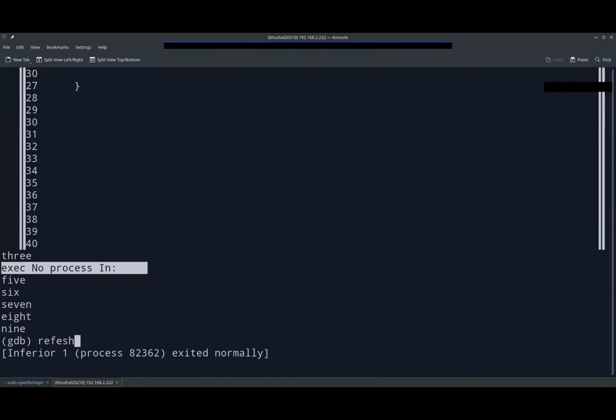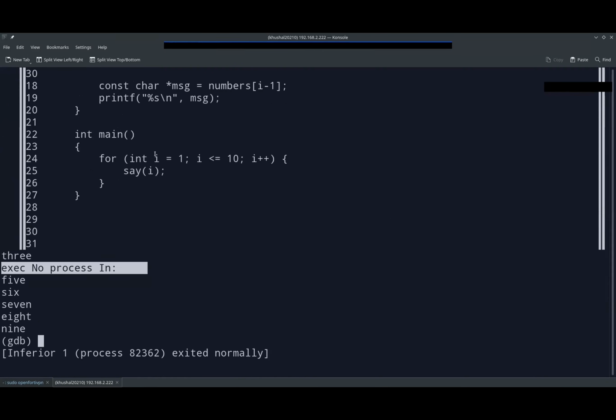Can you show how to set a watch point according to the value of the I variable? Okay, let's do that also. Rwatch I equal to, what do you want? Let's set it for 5, I guess.